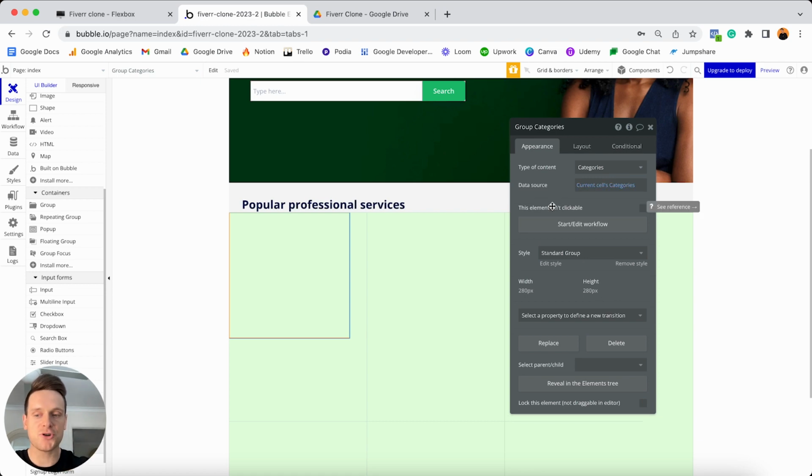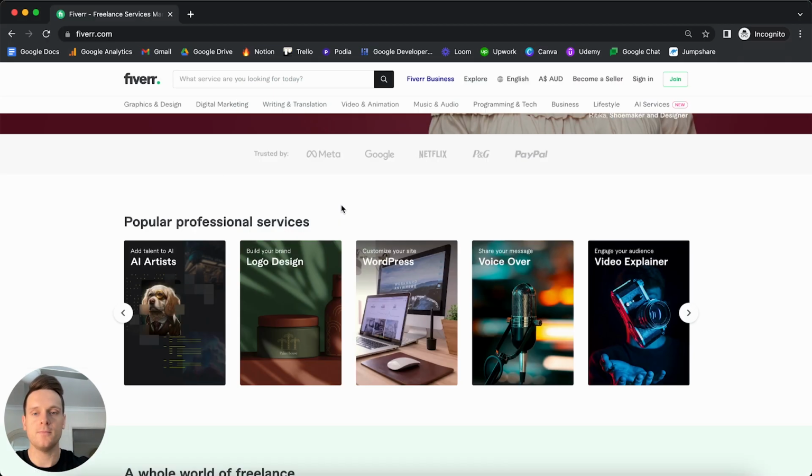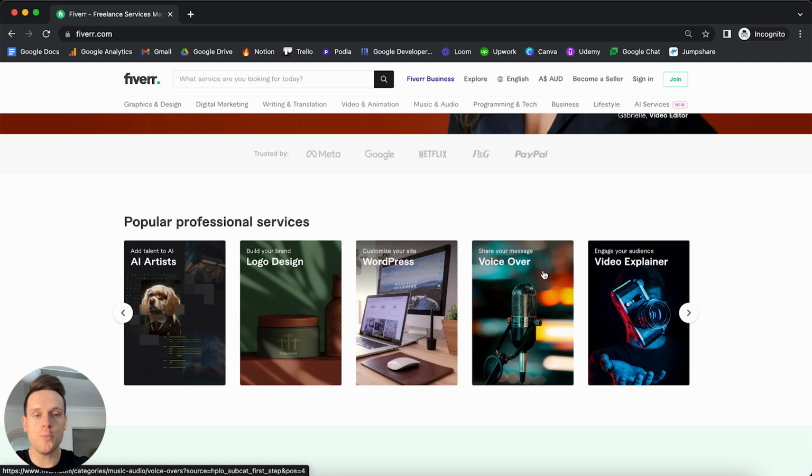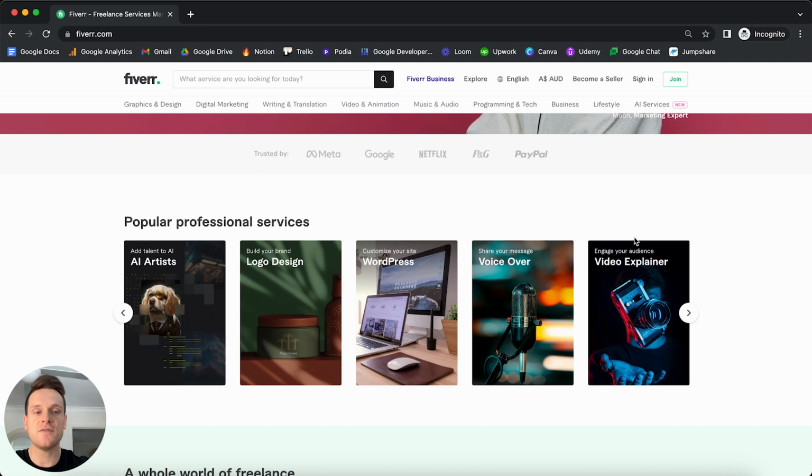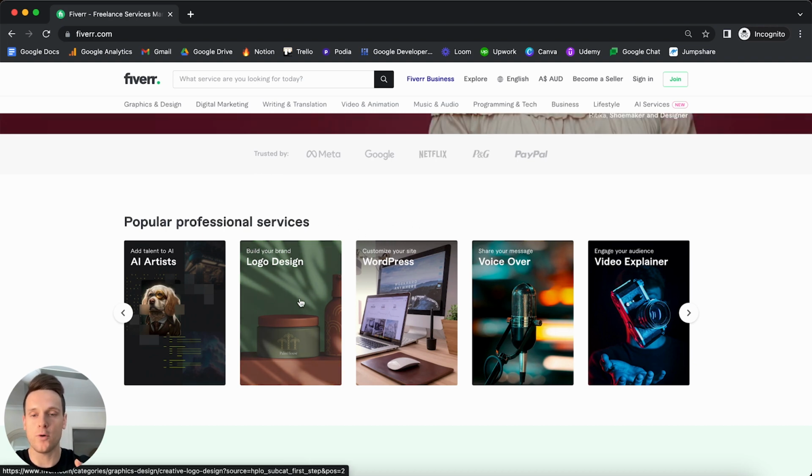And so if I quickly just backtrack into the real world Fiverr product, if I was looking at this overall repeating group, you can see that we have a couple of different categories. So there's the AI artist, logo design, WordPress, voiceover, and so on. And so if we have a group within this particular cell of our overall repeating group, the group within this current cell would be the voiceover. So inside of this group, if I wanted to reference the title of that category, I would reference the current cell's category because this is our voiceover group, as I just mentioned. And so that's what we're doing in Bubble. We're just creating a way to reference each individual category wherever they sit inside of our overall list of categories.